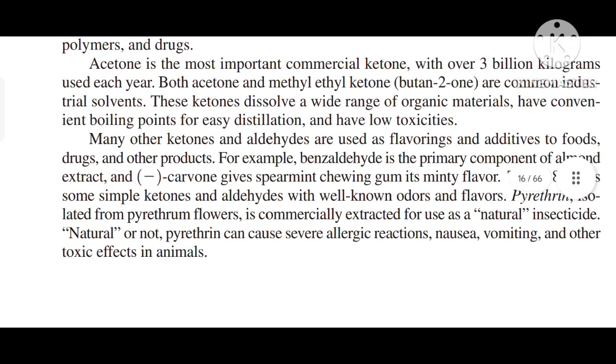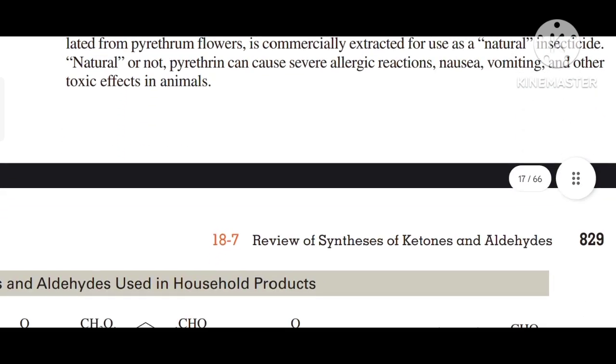Many other ketones and aldehydes are used as flavorings and additives in food, drugs, and other products. For example, benzaldehyde is the primary component of almond extract, and carvone gives spearmint chewing gum its minty flavor. Table 8-4 lists some simple ketones and aldehydes with well-known odors and flavors. Pyrethrin isolated from pyrethrum flowers is commercially extracted for use as a natural insecticide. Natural or not, pyrethrin can cause severe allergic reactions, nausea, vomiting, and other toxic effects in animals.